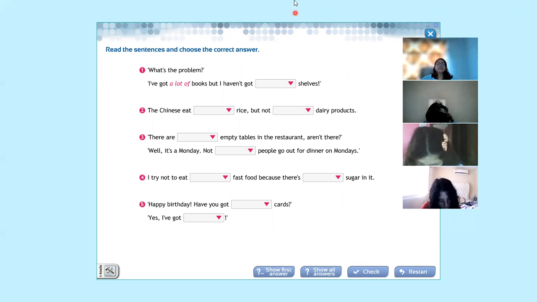Let's do it quickly. Completing your books quickly, let's do it.